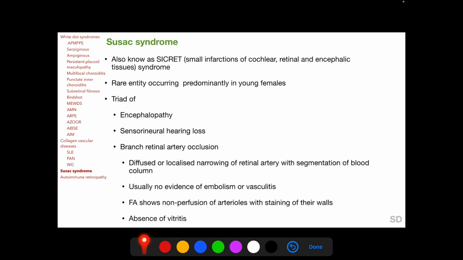The branch retinal artery occlusion in Susac syndrome is characterized by diffuse or localized narrowing of retinal artery with segmentation of the blood column within the retinal artery. However, there is no evidence of embolism or vasculitis. Fluorescein angiography shows non-perfusion of arterioles with staining of their walls, and there is no vitritis.